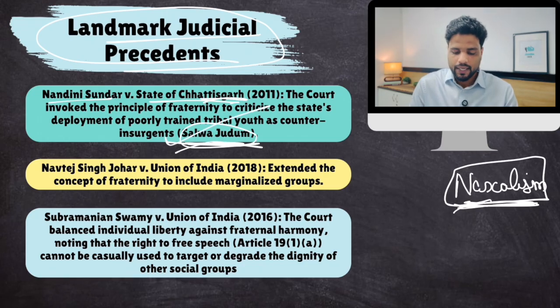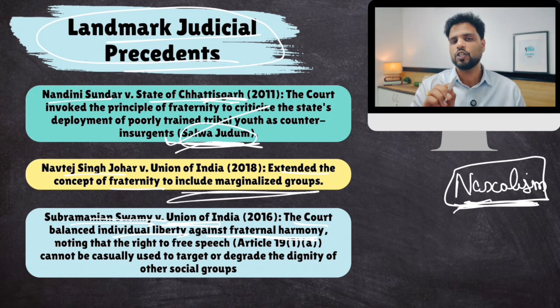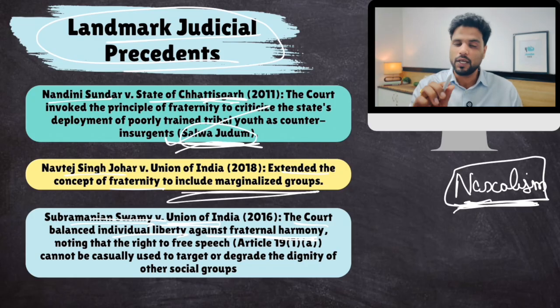This was there. The Navtej Singh Johar judgment extended the concept of fraternity to include marginalized groups, marginalized sections. Okay. Then Subramanian Swamy versus Union of India. The court balanced individual liberty against fraternal harmony. Basically, the case was related to freedom of speech and expression. The court said that in service of the ideal of fraternity, you cannot give absolute freedom of speech and expression. You have freedom of speech and expression, but you cannot use that right to insult other groups living in India. So there are restrictions on your speech so that you do not insult other groups. Because if you do so, fraternity would get compromised.